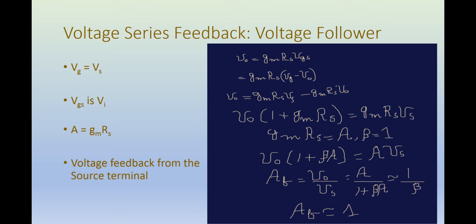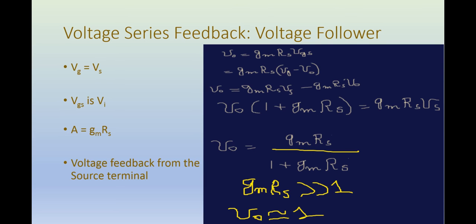And then we have the gain with feedback, which is A divided by 1 plus beta A. This is approximately equal to 1 over beta, or we can say that AF, the gain with feedback, is equal to 1. And this is what we have in the voltage follower circuit. So in this slide we just derived the equation for gain with feedback from the expressions of A and beta. We haven't derived the gain with feedback directly. So for this we move to the next slide.